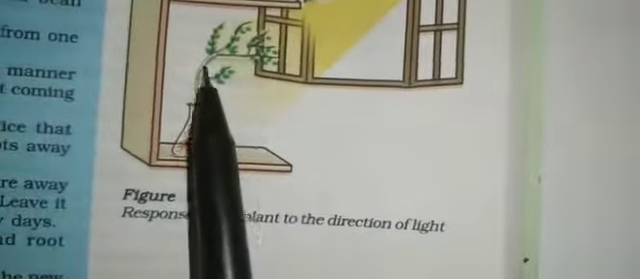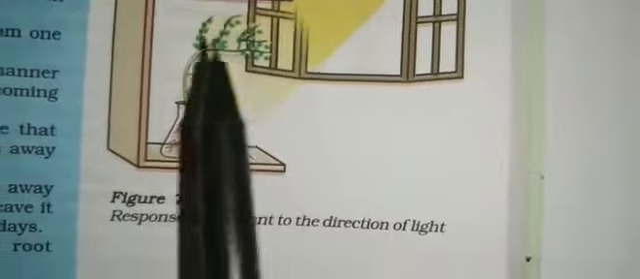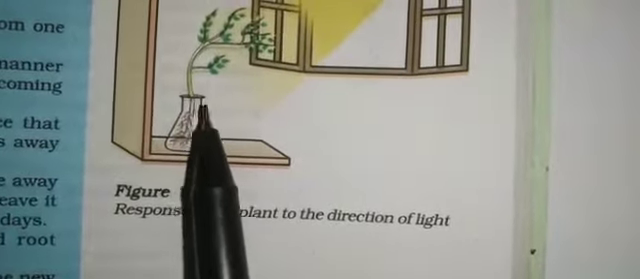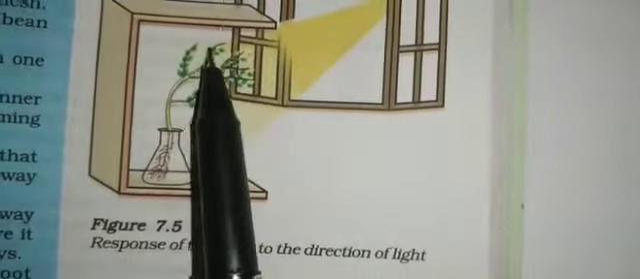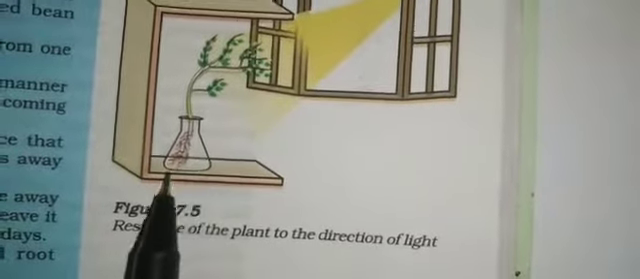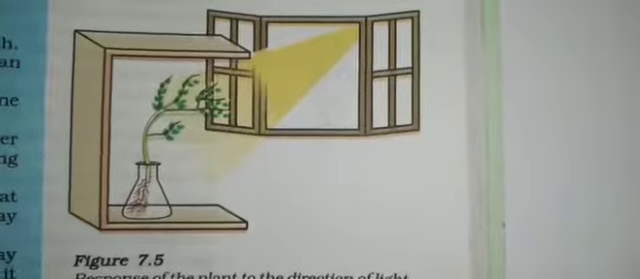The plant is responding to the light. Shoots respond by bending towards the light, right? While the roots respond by bending away from it. Here you can see in this picture, the shoot is going towards the light side and the roots are going away from the light. So how does this help the plant?